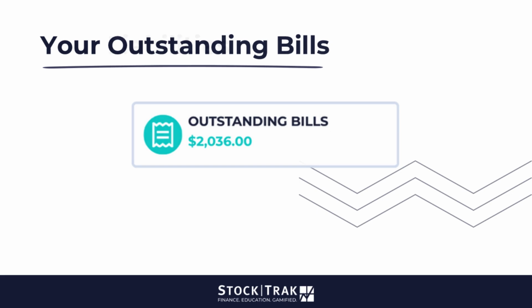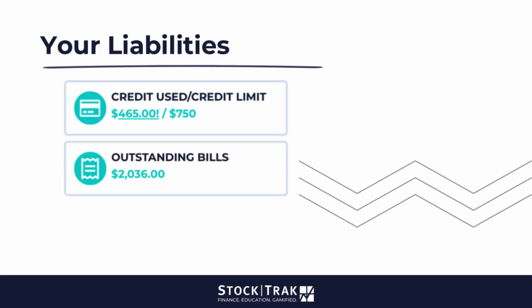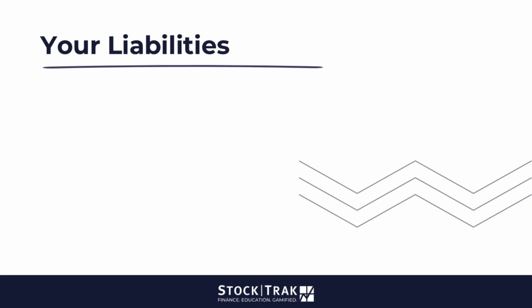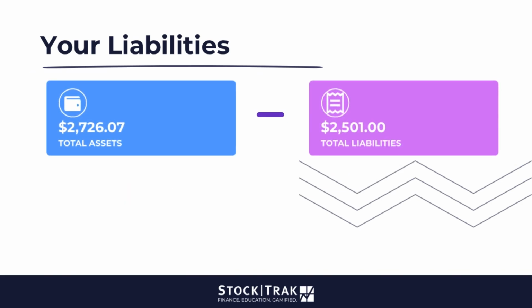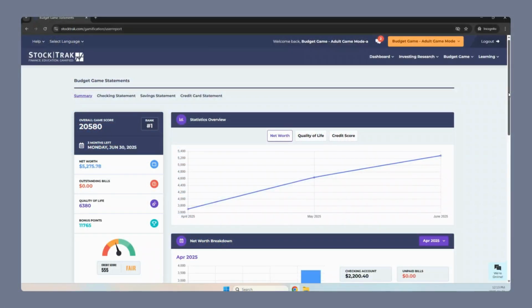overall net worth. If you owed $465 on your credit card, plus you had $2,036 in outstanding bills, your total liabilities would be $2,501. Subtracting your liabilities from your assets, you would only have a net worth of $225.07. Your net worth is not a fixed number.